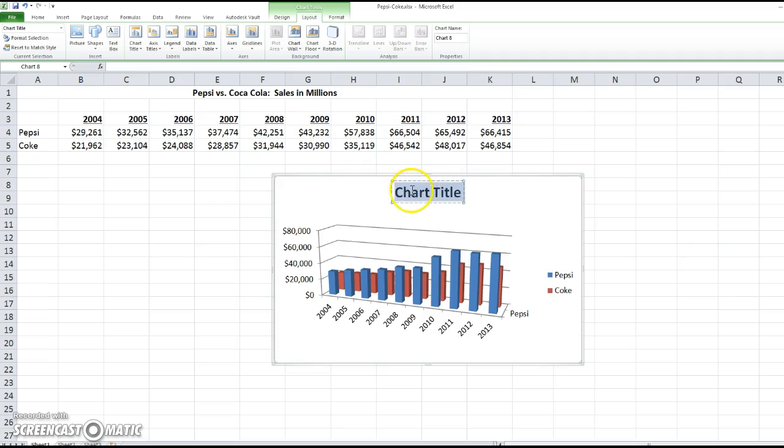And then right in here we can just put Pepsi versus, that's the abbreviation, Coke sales in millions. Okay.